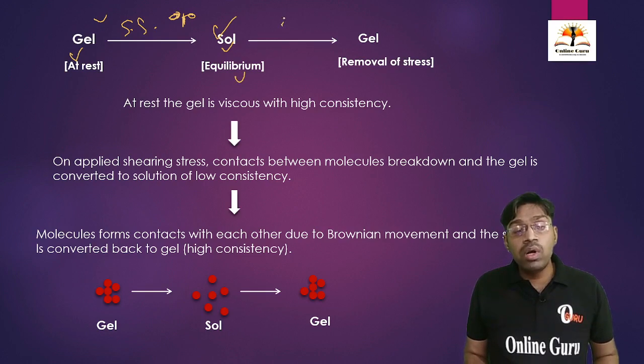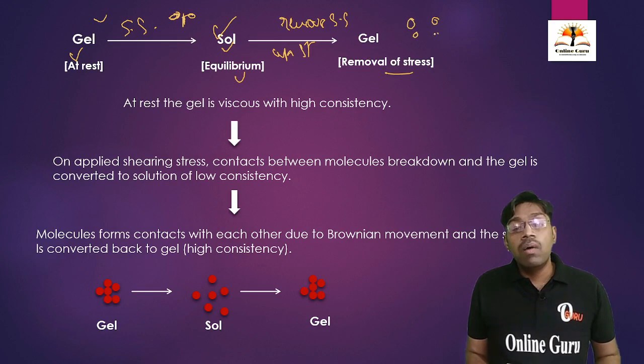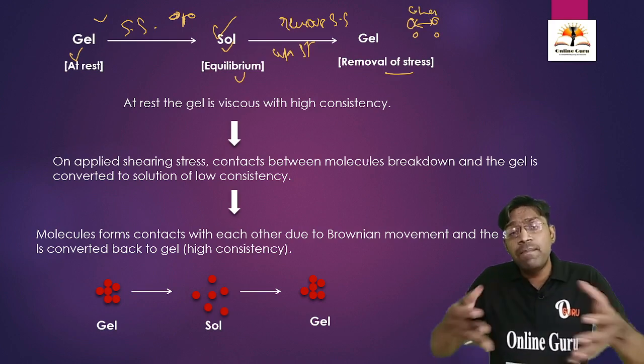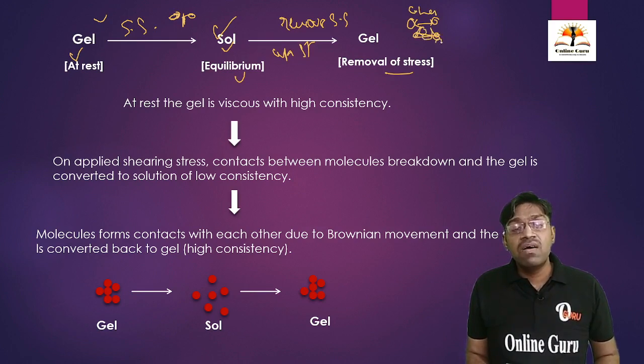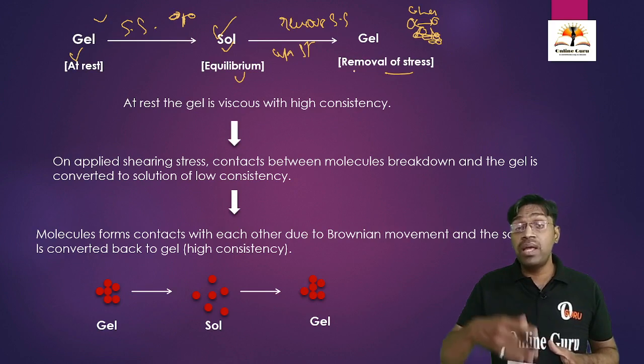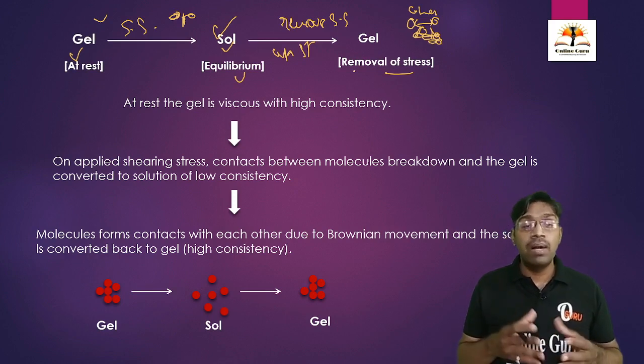Again, when we remove the shearing stress, or upon standing, the molecules which had moved away from each other come together due to the cohesive forces. Again there is a build up of cohesive forces between the two or more molecules, and it forms a viscous gel. This is how thixotropy takes place in these systems.